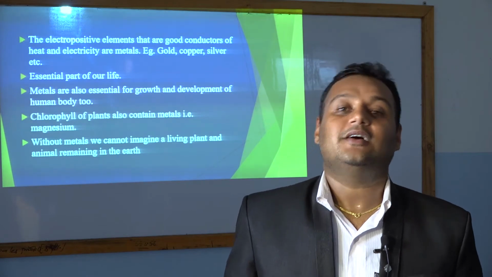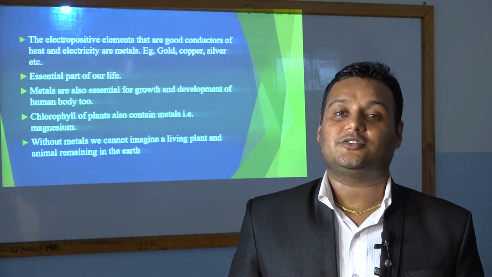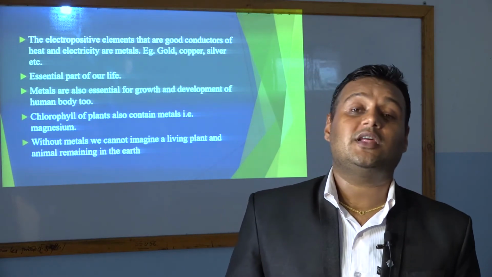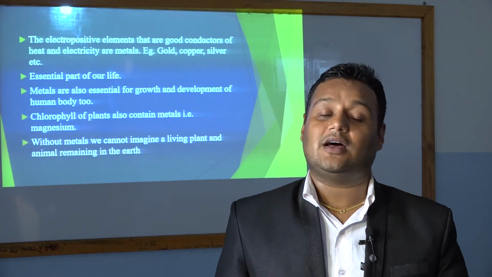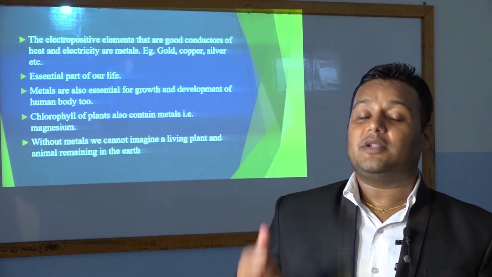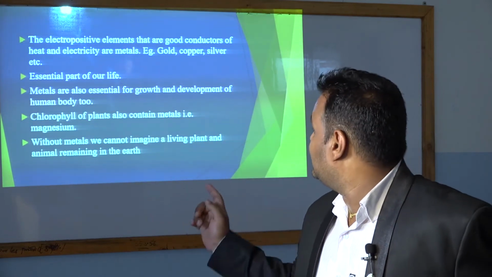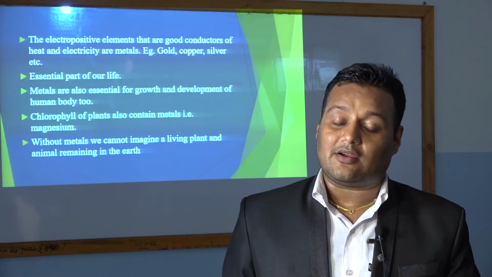Along with that, metals must be good conductors of heat and electricity. These are not the only properties of metals, we have to read more properties, but the basic definition of metal is the given sentence. Please read it. The electropositive elements that are good conductors of heat and electricity are called metals.